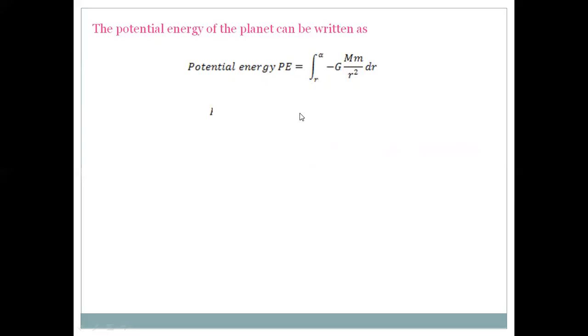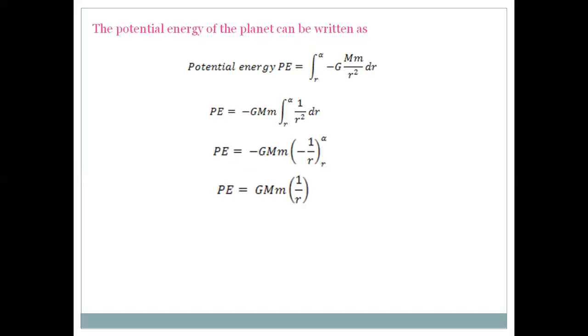So from that, PE is equal to −GMm times the integration of dr/r², which is −1/r, whose limits are r to infinity. The minus and minus cancel each other. That is, potential energy is equal to GMm times 1/r, with limits r to infinity.